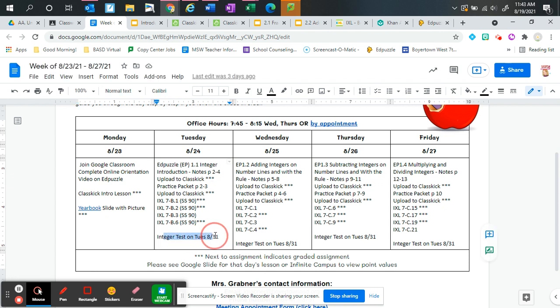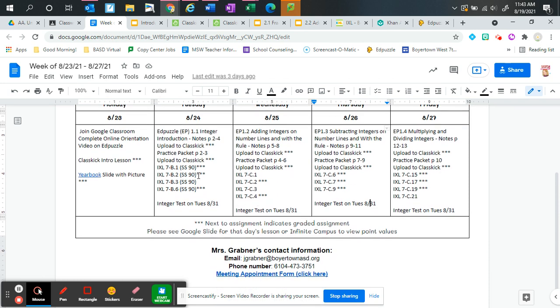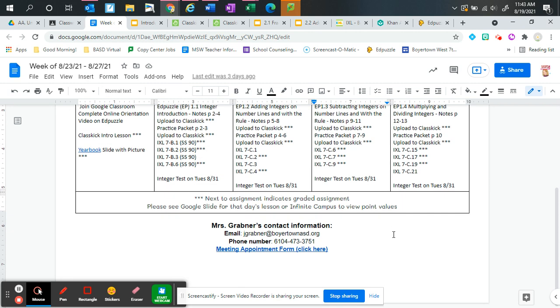And then down here along the bottom, you can see this is kind of like an upcoming thing that you have. So there's going to be an integer test on Tuesday the 31st. You can notice here on this calendar, if you see 3 little stars next to it, that is going to be a graded assignment, and the exact points for that are going to be located in the lesson outline for that day. My contact information is down here at the bottom, and again, there's a link to the meeting appointment that's here.